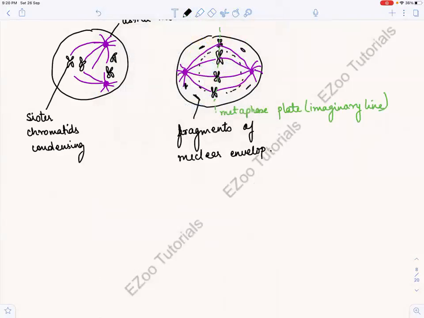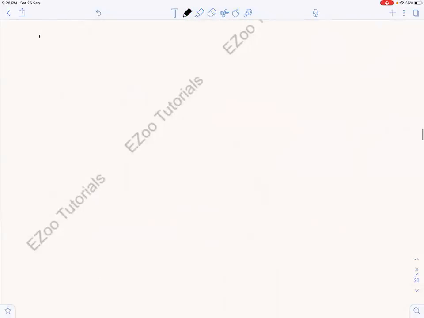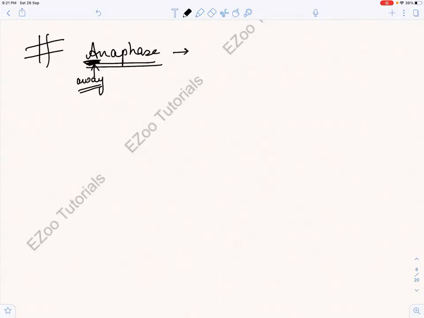Now let us see the next phase that is very interesting, and that is Anaphase. M for metaphase, M for middle; A for Anaphase and A for away, just for your remembrance. So basically what is happening in Anaphase now? There all the chromosomes had aligned. Now what will happen in Anaphase? First of all, this is just 1% of cell cycle duration, right?